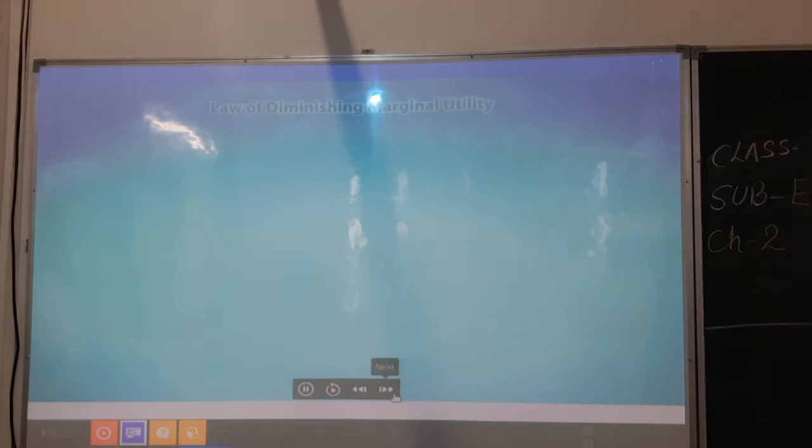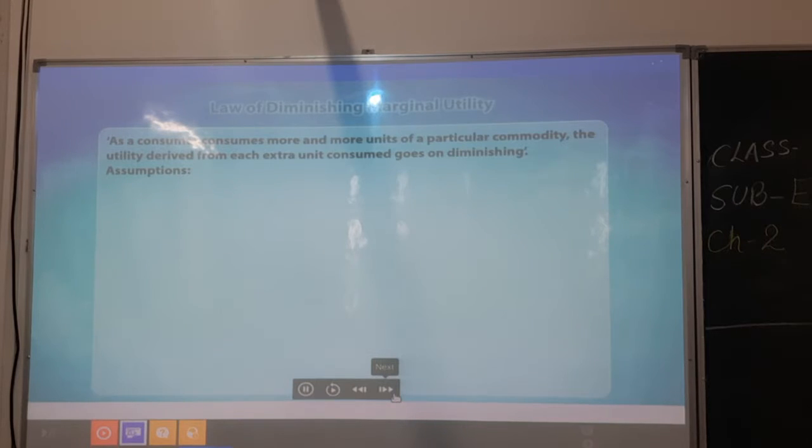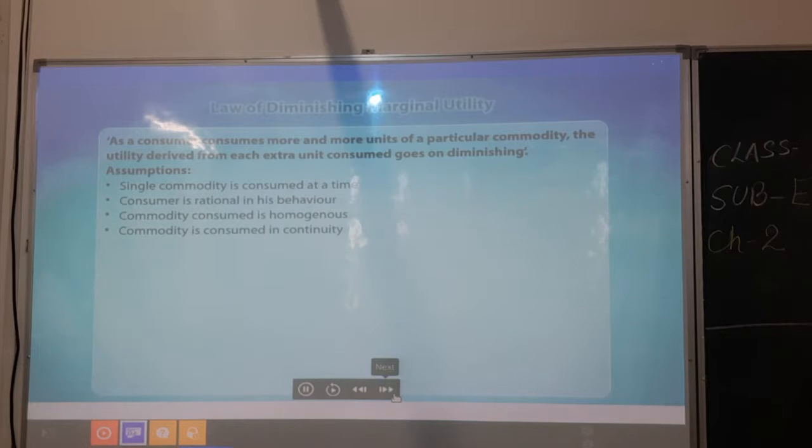Law of diminishing marginal utility. The law explains that as a consumer consumes more and more units of a particular commodity, the utility derived from each extra unit consumed goes on diminishing. The assumptions of this law are: a single commodity is consumed at a time. Consumer is rational in his behavior. Commodity consumed is homogeneous. Commodity is consumed in continuity.